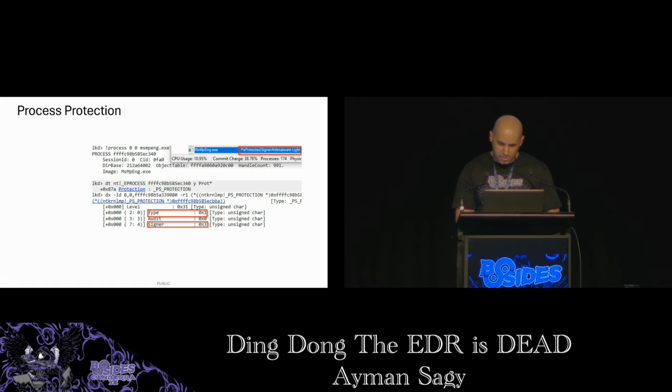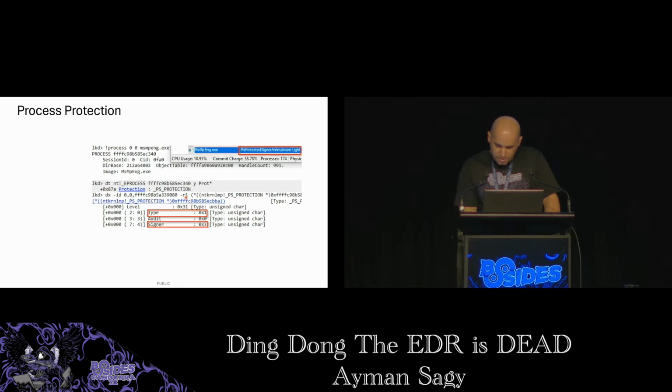We can inspect a process's protection status and level using a kernel debugger like WinDbg, or a tool like Process Explorer from Sysinternals. Here we see the Defender process, msmpeng.exe, Microsoft Malware Protection Engine. It is protected with Anti-Malware Lite, as shown in the top right corner here. That is Process Explorer, and the rest of the screen is WinDbg.